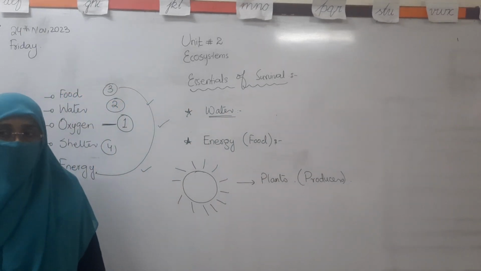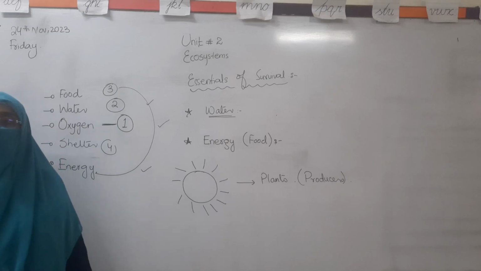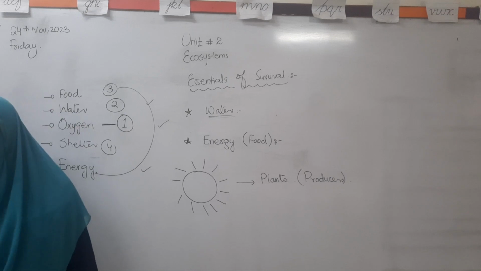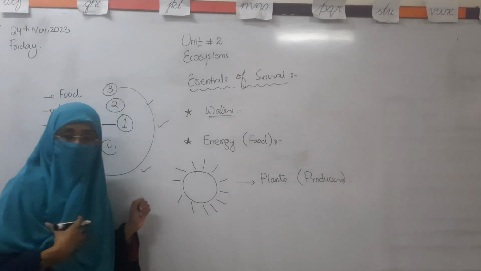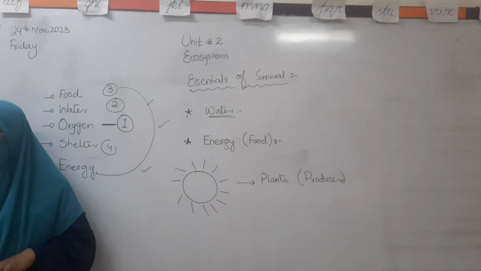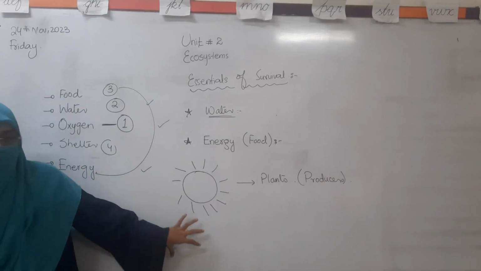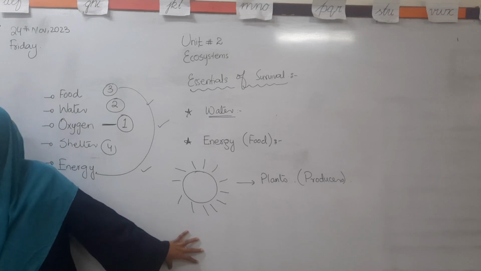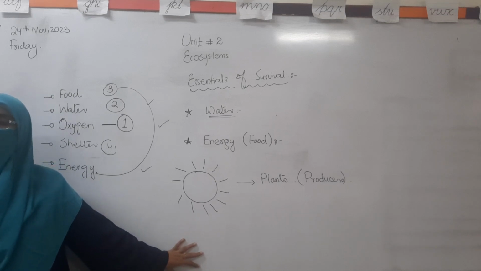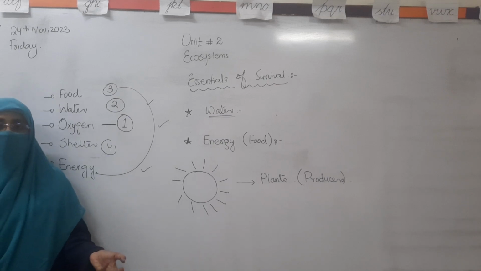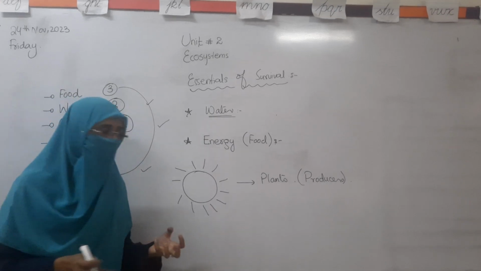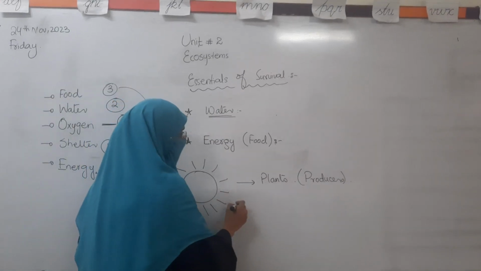And what is the process through which they are able to make their own food? We have discussed it before. Okay, good. The process is photosynthesis. Can human beings or animals make their own food by getting energy from the sun? Good. They can't make their own food by any process. They can get the energy from the sun as heat, or they get warmer, they get insulated, but they can't make their own food.